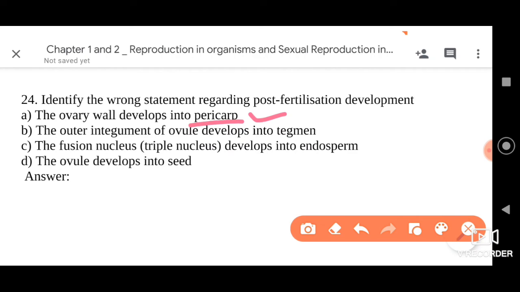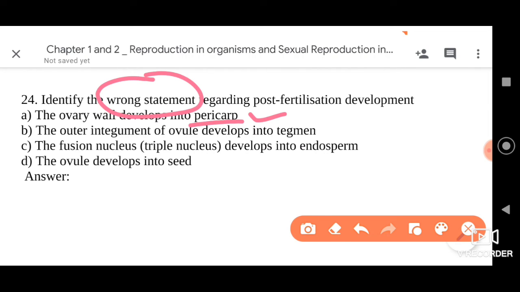After double fertilization is completed, the sepals, petals and many other non-essential parts, which are not required, will wither off, but a few of the important parts, that is the ovary wall, will develop into the fruit wall called pericarp. So that is correct. We need to identify the wrong statement, right my friends? So the second statement, let us see.